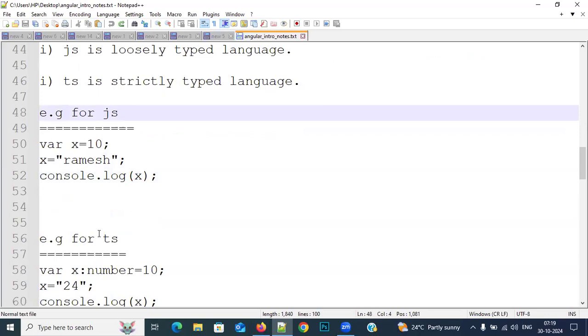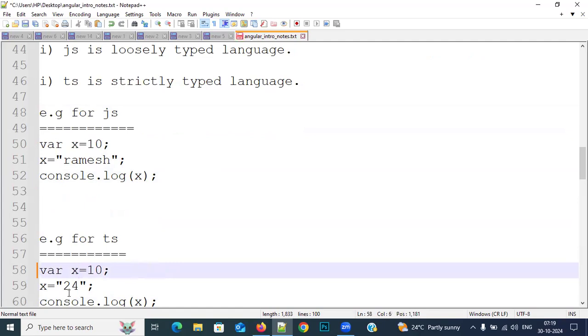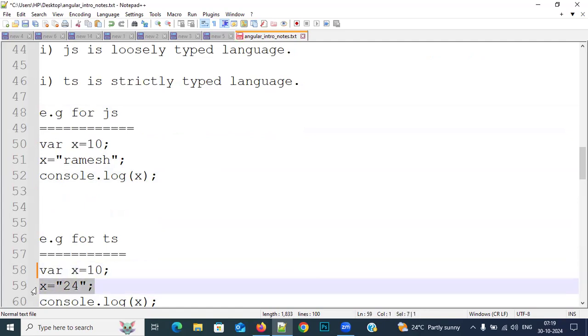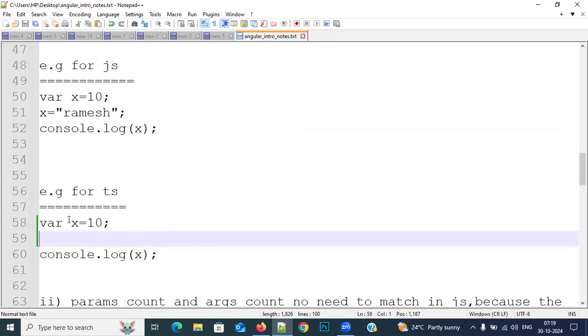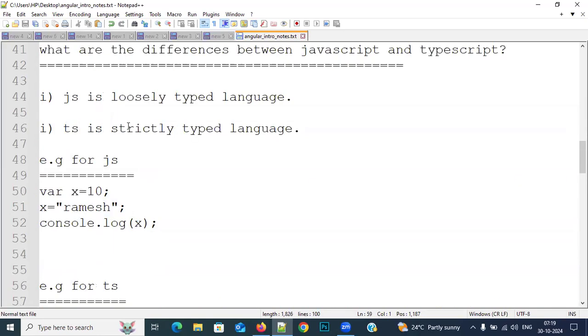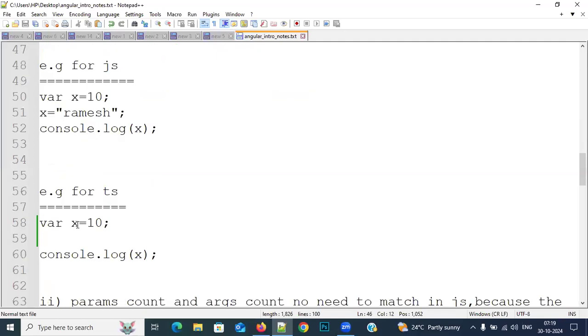Then the same example for TypeScript. Observe here, everybody. I am writing x equal to 10. Now respond, everybody, what is the output I will get? I did not specify the data type here. Observe it, this is a strictly typed language, which means we must specify the data type. I am printing console.log x. Respond, everyone: 10 or error? I did not specify the data type here. I believe it's an error.